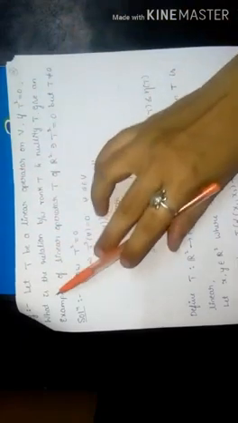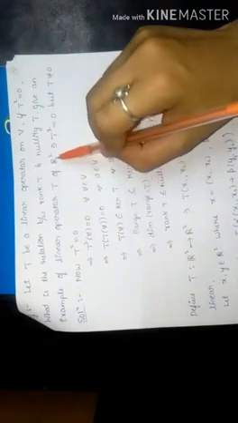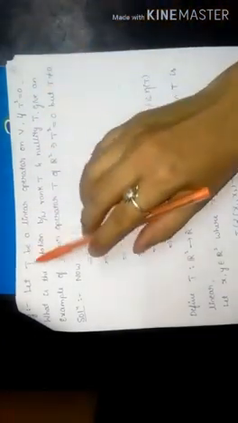Next example, let T be a linear operator on V. If T square is equal to 0, what is the relation between rank of T and nullity of T? Give an example of a linear operator T on R square such that T square is equal to 0 but T is not equal to 0. So here they have given that T is a linear operator on V, and if T square is equal to 0, we have to give the relationship between rank of T and nullity of T.